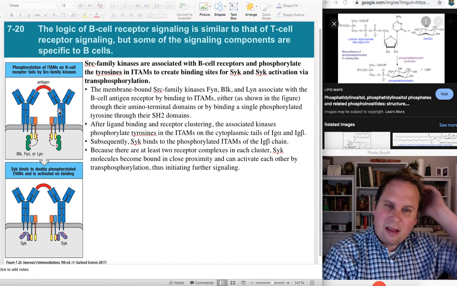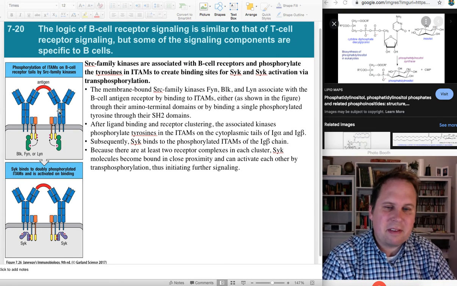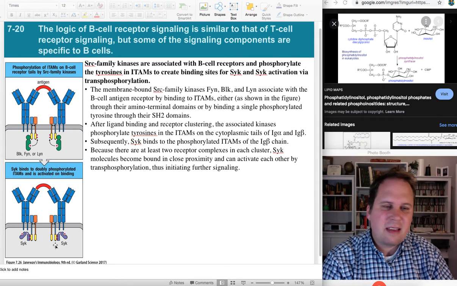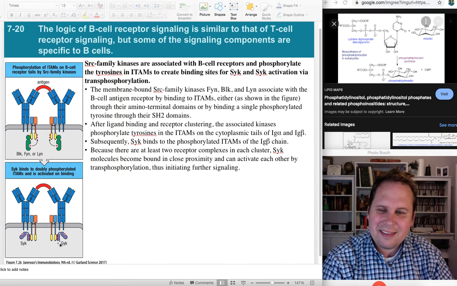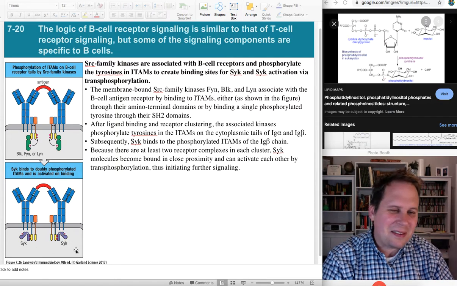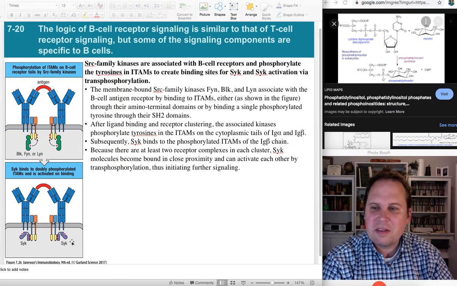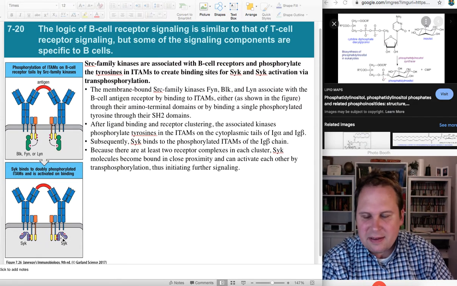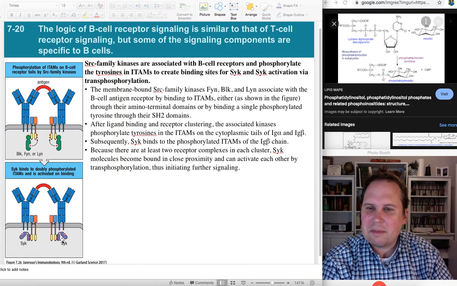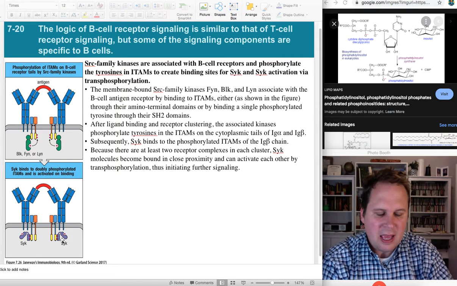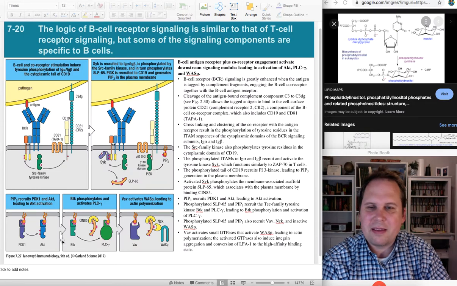And then in a B cell, it's not going to be ZAP70 that's doing the job. It's going to be SYK. But do you know what SYK has? It has two SH2 domains that bind to that ITAM. You know what else about SYK? SYK has a kinase domain. And you know what else about SYK? SYK is inhibited except when it's bound. It becomes active as soon as it binds to the phosphorylated ITAM. So there you go. And there's a whole pathway downstream of that.